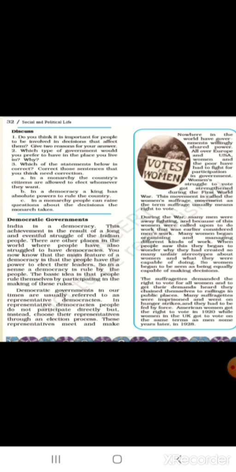That means the people do not participate directly, but instead choose their representatives through an election process, and these representatives meet and make decisions for the entire population. These days, a government cannot call itself democratic unless it allows universal adult franchise.